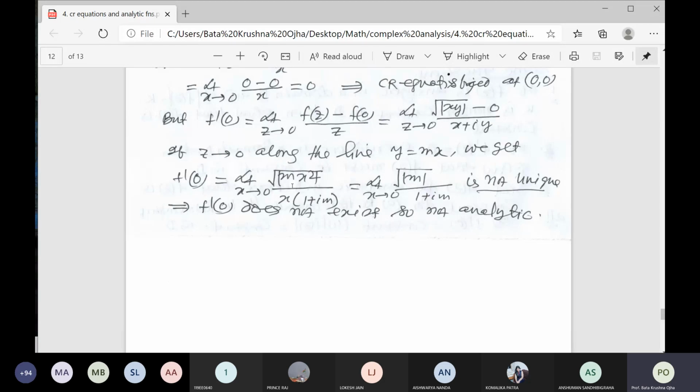Ashirwad Das. Hello, Ashirwad Das. Ashirwad Das. Roll number 621. Absent.